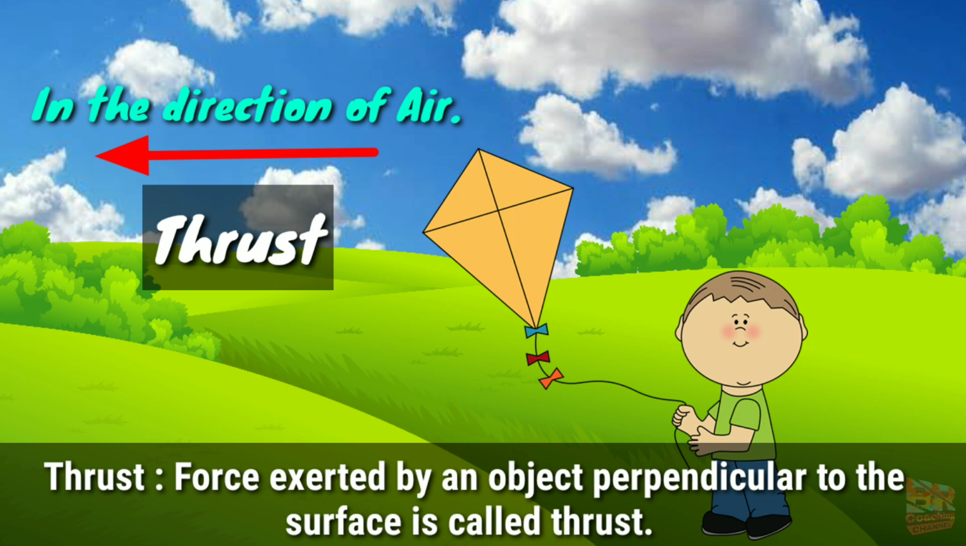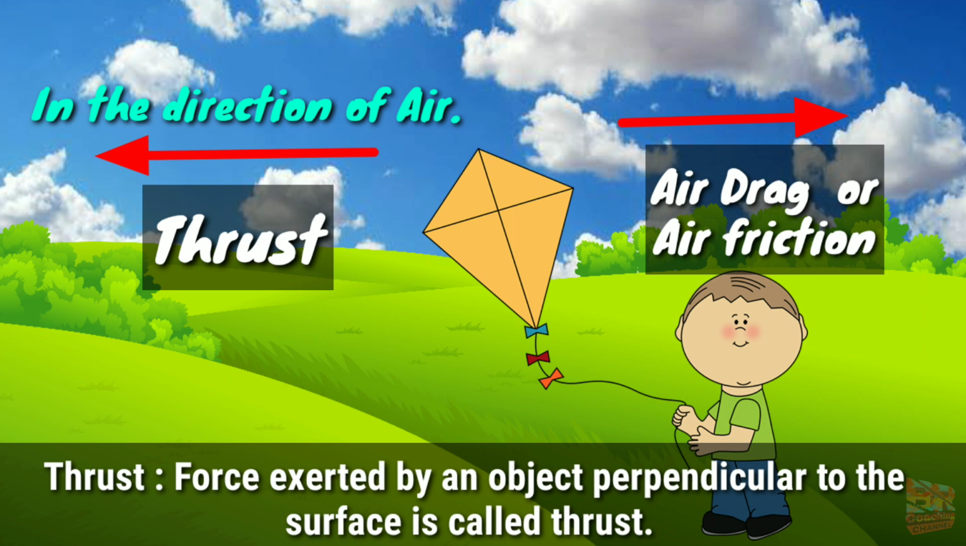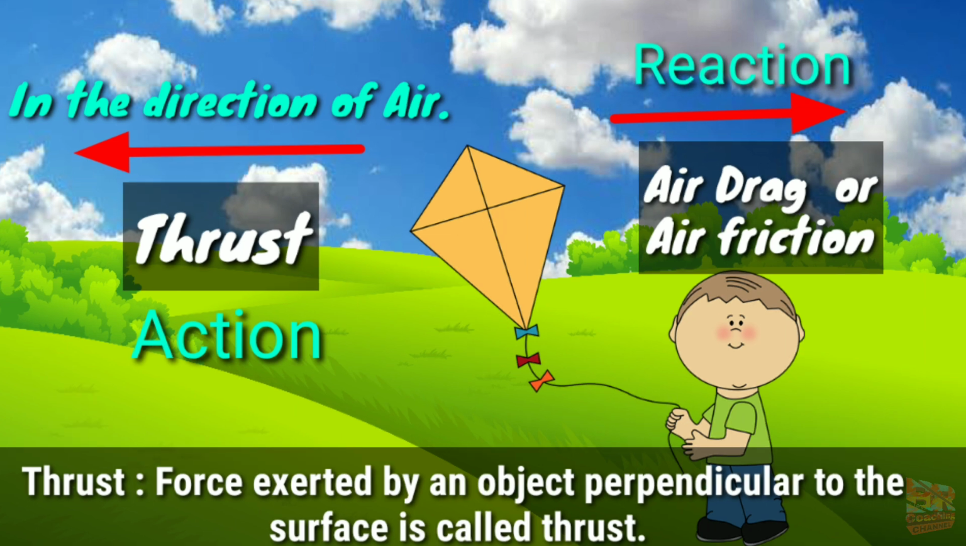Here is another force that acts just opposite to the thrust, that is air drag, or we can call it air friction. As we all know, friction is a force that acts opposite to the direction of motion. We can understand it from Newton's third law of motion: for every action there is an equal and opposite reaction. So here thrust is the action and the equal and opposite reaction is air drag or air friction.